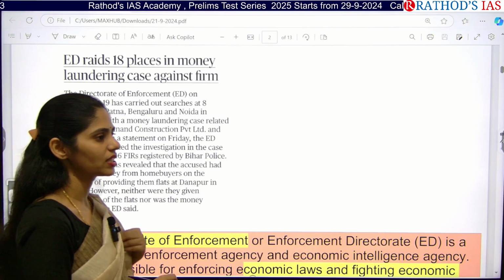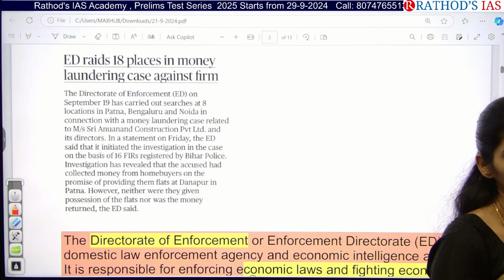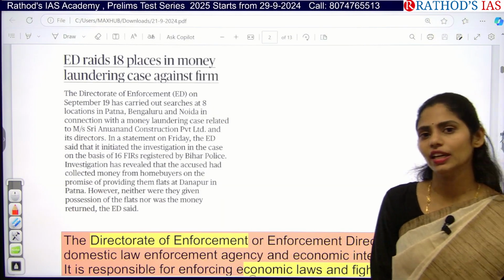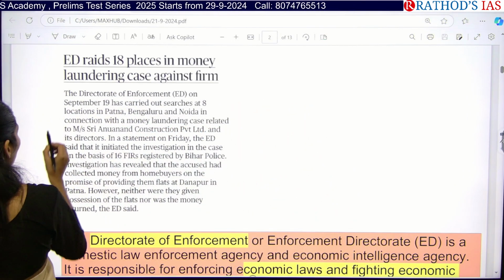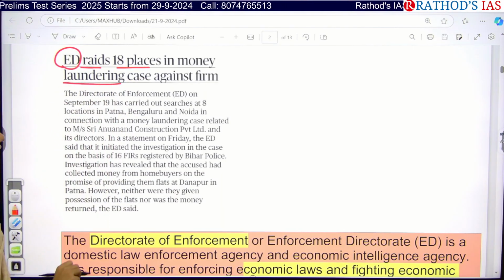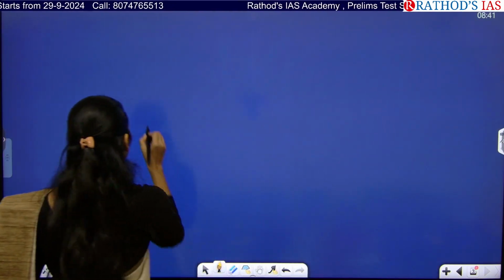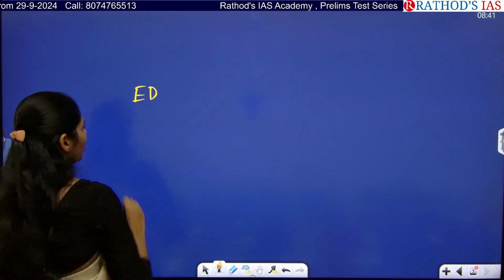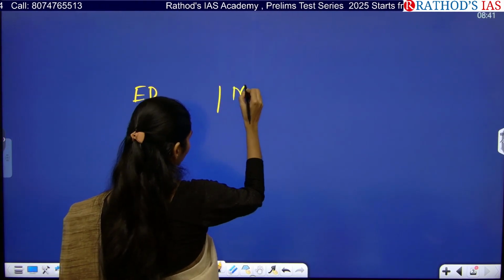So recently we were discussing prevention of money laundering, like FATF is in news. So when we discussed FATF, we also discussed ED, Enforcement Directorate, right? So here there is one article in our newspaper which says ED raids 18 places in money laundering case against firm. So what are the keywords here? There are two important keywords. First one is ED and second one is money laundering. First one is Enforcement Directorate or Directorate of Enforcement, whatever it may be. And next one is money laundering.